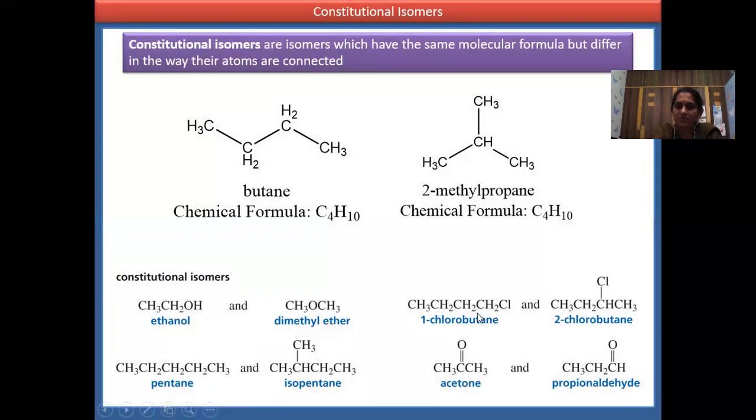Now let us see 1-chlorobutane and 2-chlorobutane. Here the formula is the same, but the position of the group is different. So this comes under positional isomerism. Similarly, in ethers, you can observe metamerism. The formula is the same, but the alkyl group is different. Now, these are about the constitutional isomers.